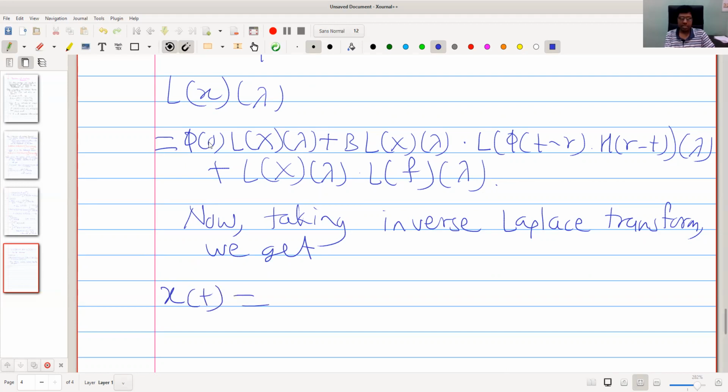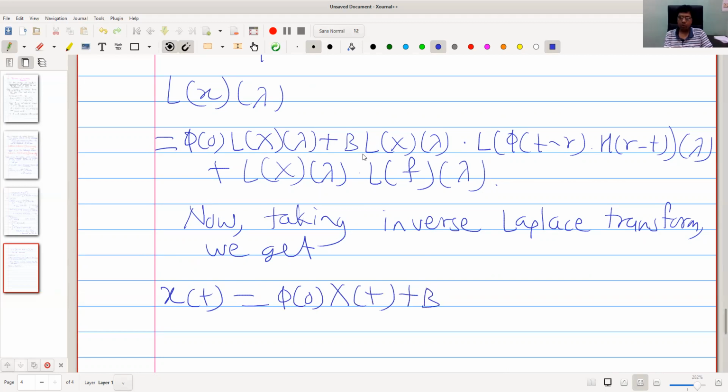Then phi of 0 is a constant, and L inverse of capital X is capital X of t, so phi of 0 into capital X of t. Straightforward.